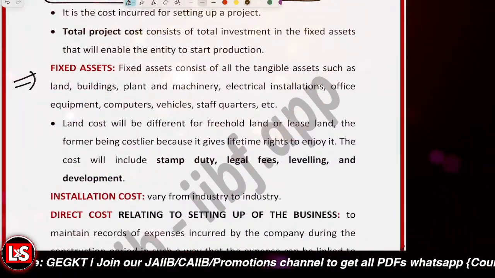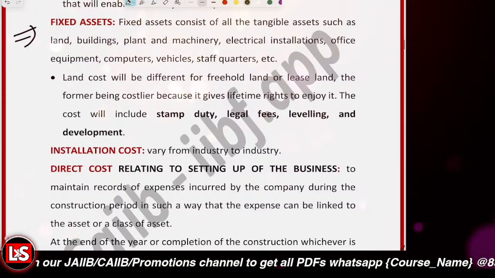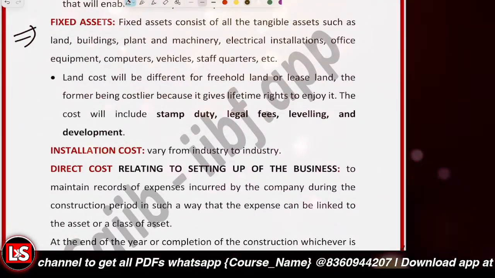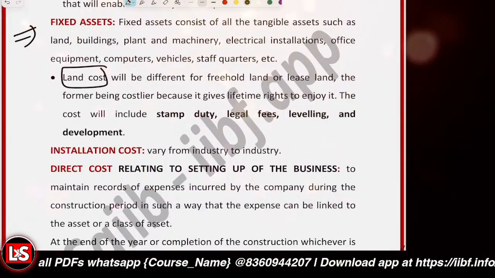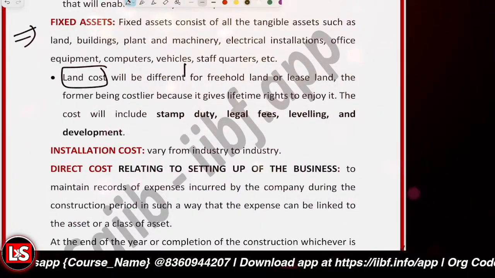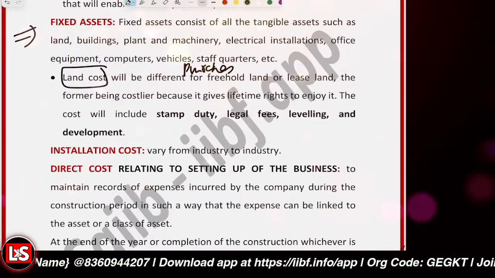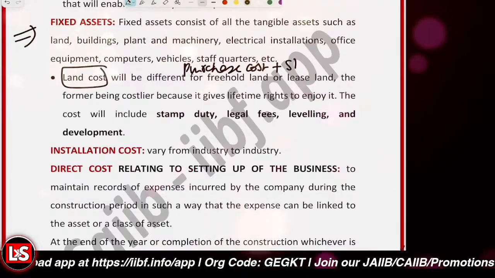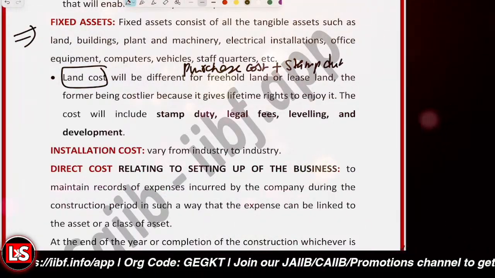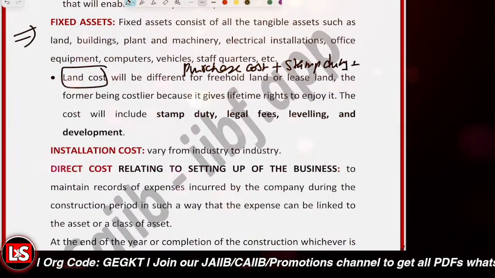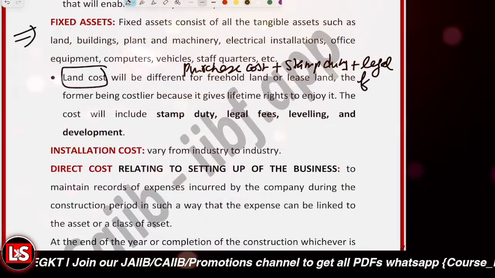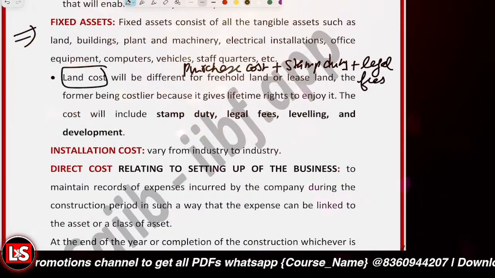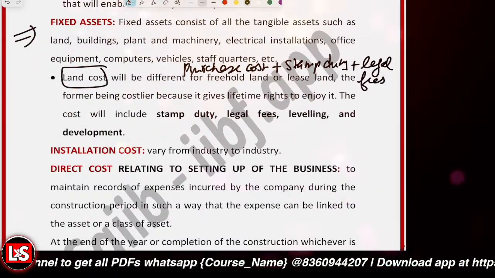There are different components of the project cost. We are having the fixed assets, like the land, building, plant, machinery, vehicles, computers, etc. And in case of land, if we are considering the land cost, we have to include the purchase cost, plus we'll be adding the stamp duty toward it, right? We'll be adding the legal fees toward it. Whatsoever the development cost is there, that is to be added up. So that all will be included in the land cost.